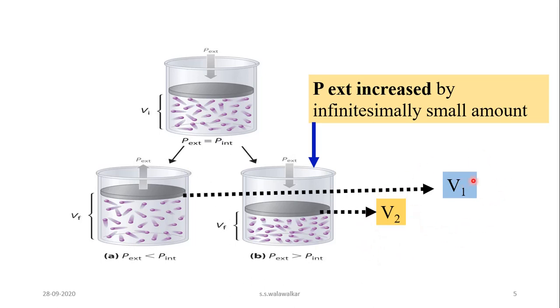Here V1 is greater than V2, the volume of the gas decreases, and that is nothing but compression of the gas.